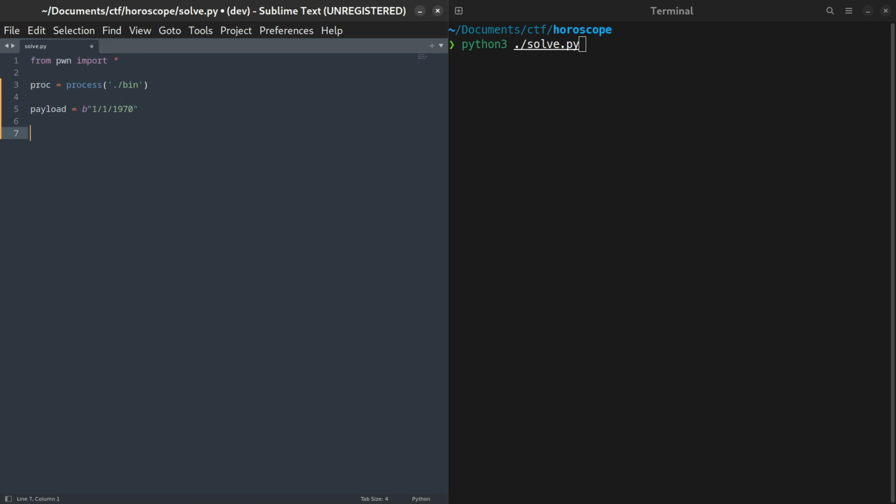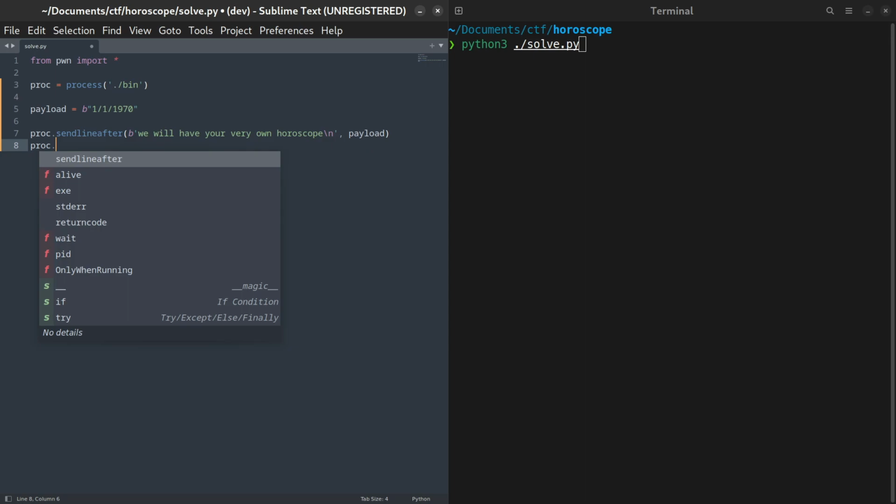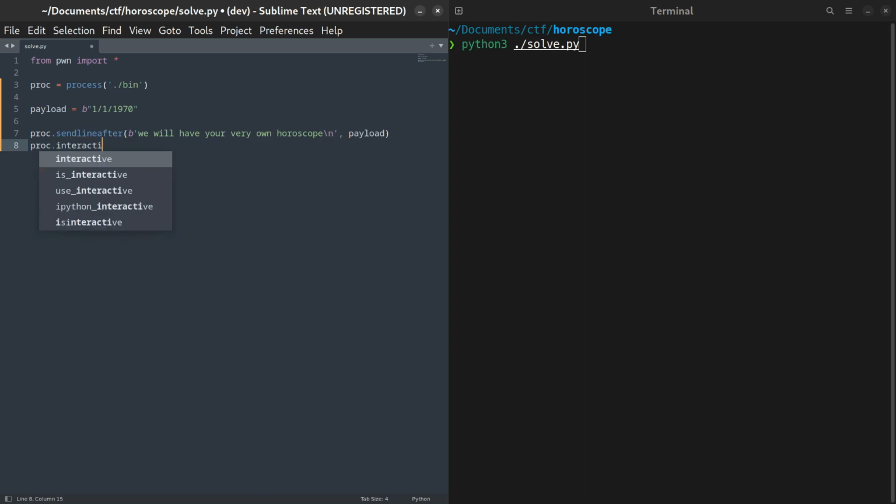We simply tell pwntools the phrase to wait for, which I think in this case would be your very own horoscope. Don't forget to also include the new line character. Then we can just tell it to send after it sees that line, which in this case will just be our dummy valid input.